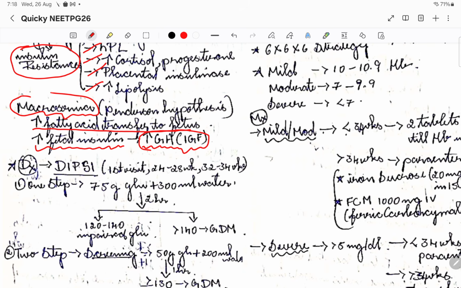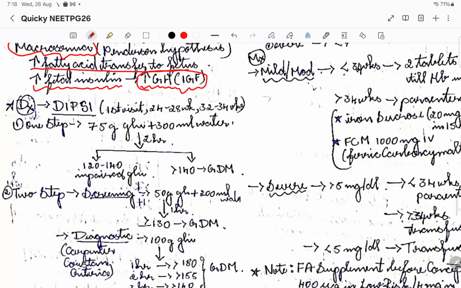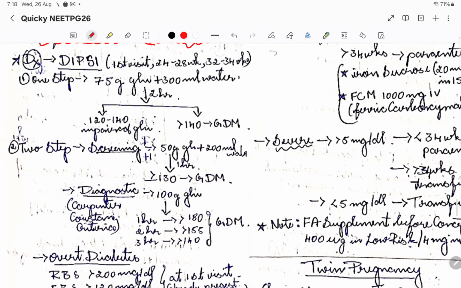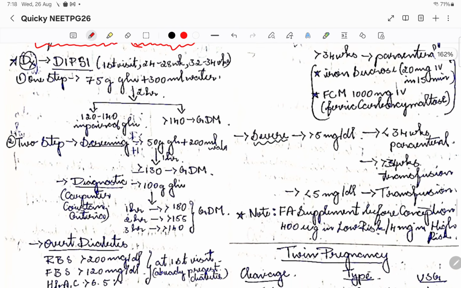in GDM mothers. Okay, so please remember that this is the pathogenesis that is happening. This hypothesis is known as Pedersen hypothesis. This is an extra edge point. Okay, then coming to diagnosis, so basically we will be doing a DIPSI.